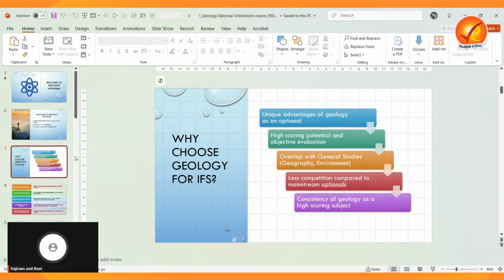Because fewer candidates choose geology, the competition is less intense. That is also one reason we can choose this geology optional for the forest service examination. Very few candidates choose it, because many people are not aware of it and think it is difficult and different. That is the reason people are not choosing it. The question pattern is also predictable, which makes it easier to strategize your preparation. These are the reasons why we should choose geology as an optional.